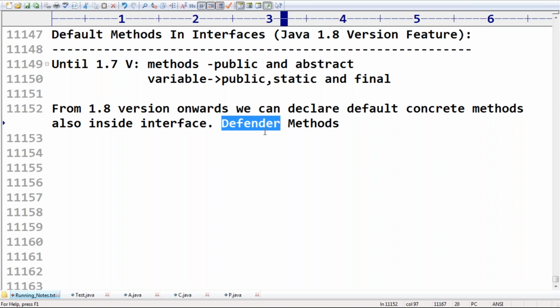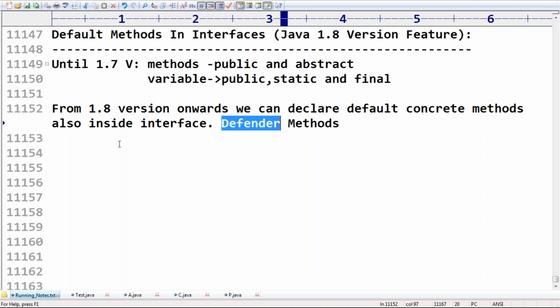Open the dictionary and at least try to find. Defender, to defend. Defender means the person who is going to save. That person is called a defender, the savior. Now my question is, just observe, these methods are also known as defender methods. So why the word defender, that part I will discuss next.